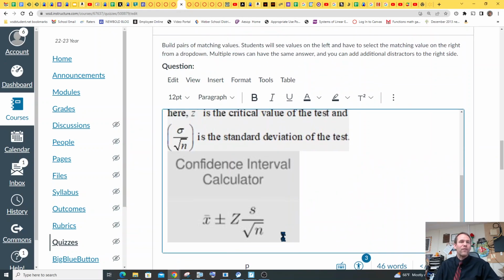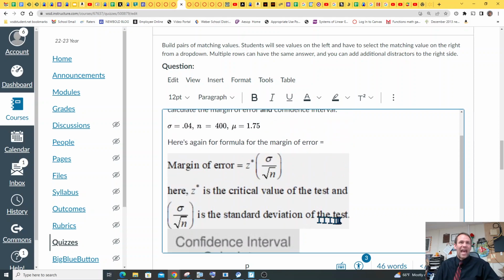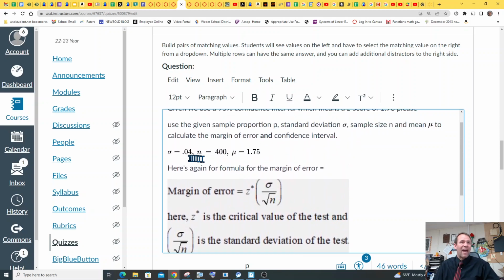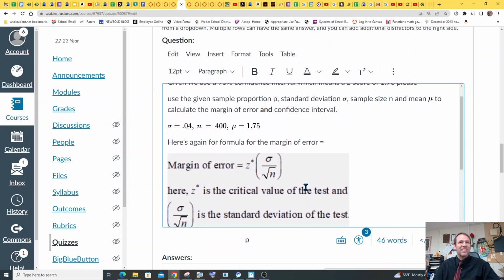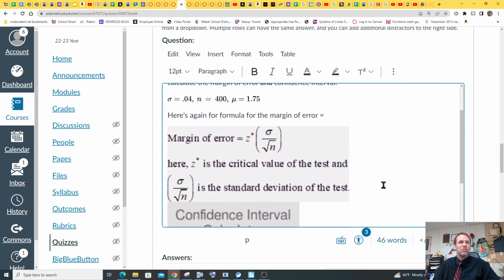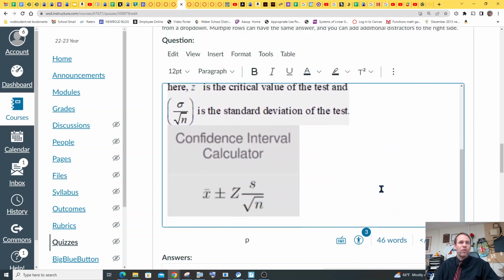Okay, now to find a confidence interval, you're going to take the average they give you, which our average here was 1.75. Now, even though it does say the sample average, it does say sample size n and mean. Okay, so we'll use the 1.75 and the 0.04. Okay, so here's how you do the confidence interval, right?